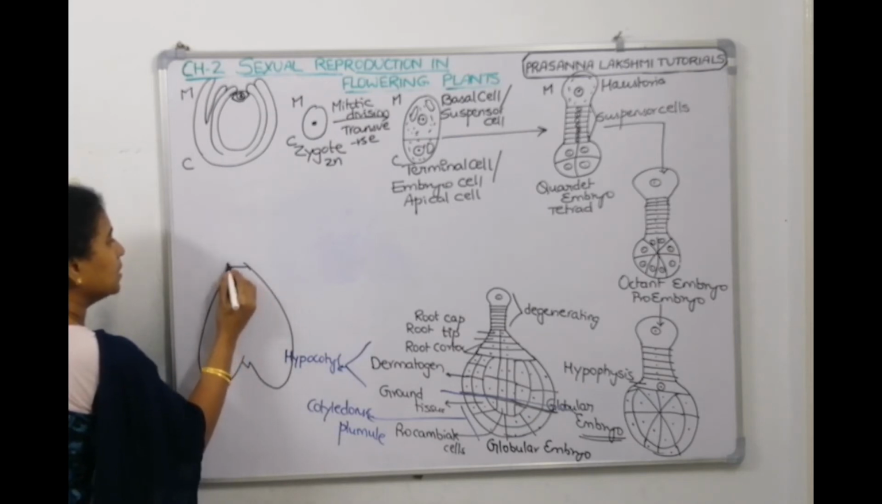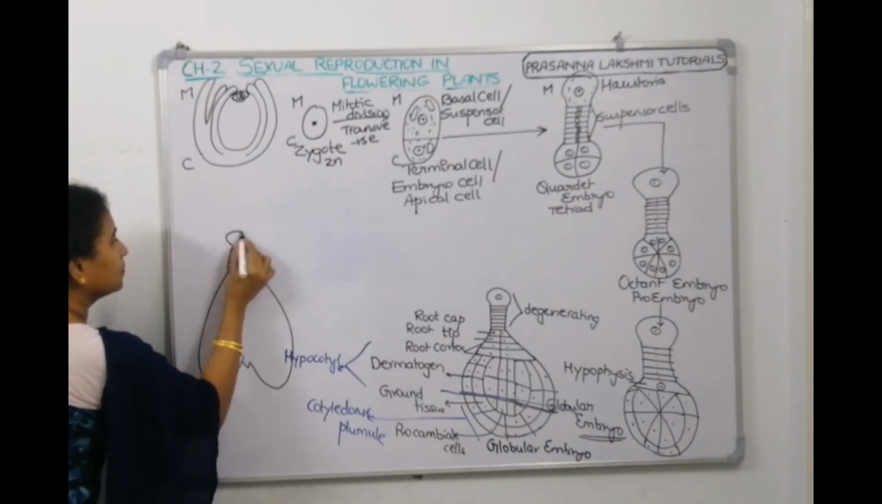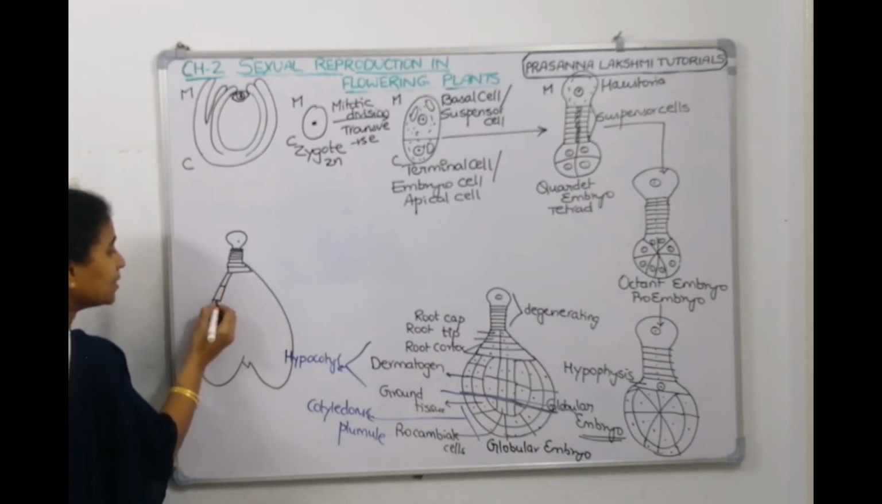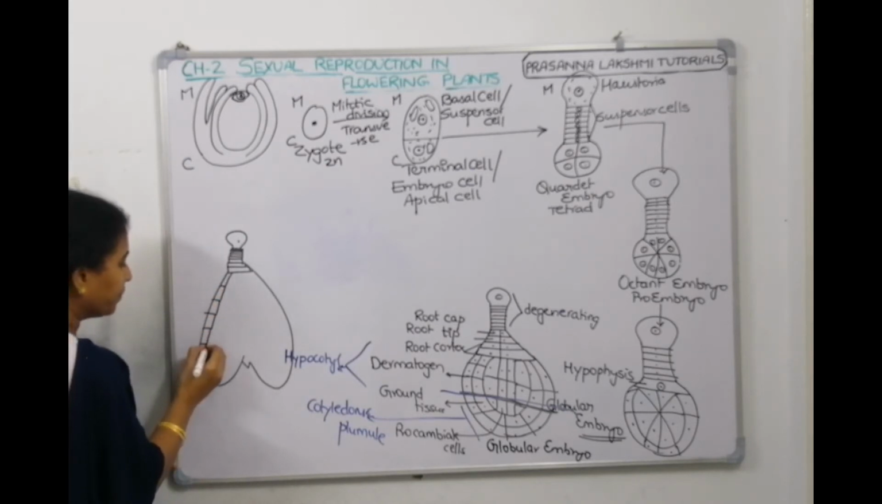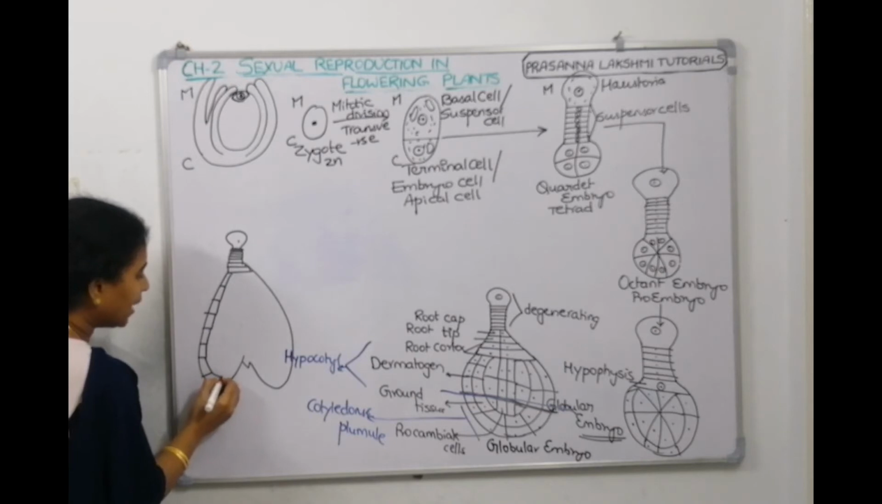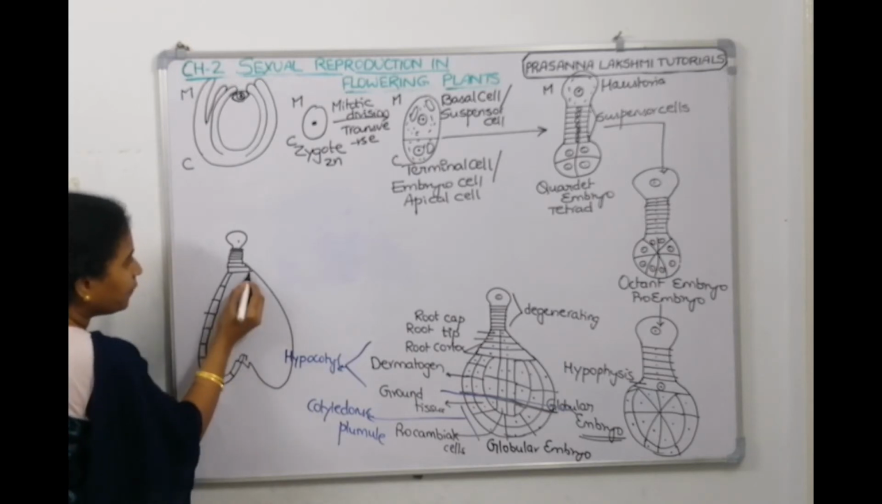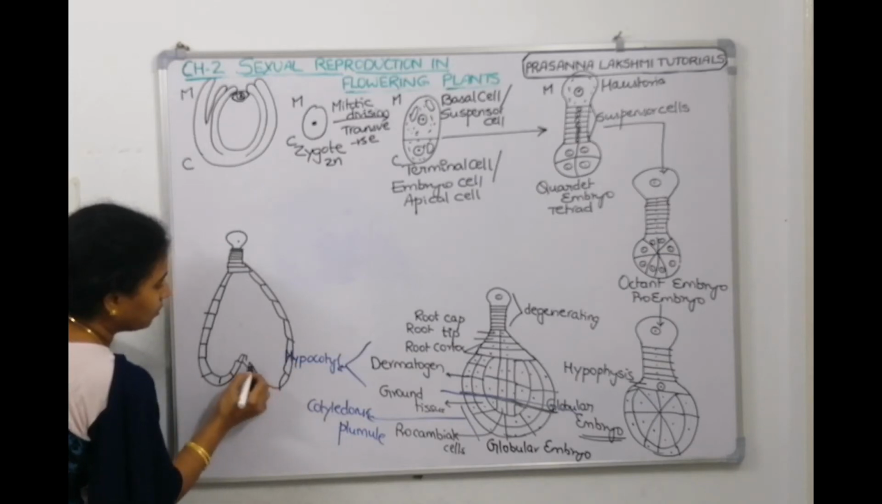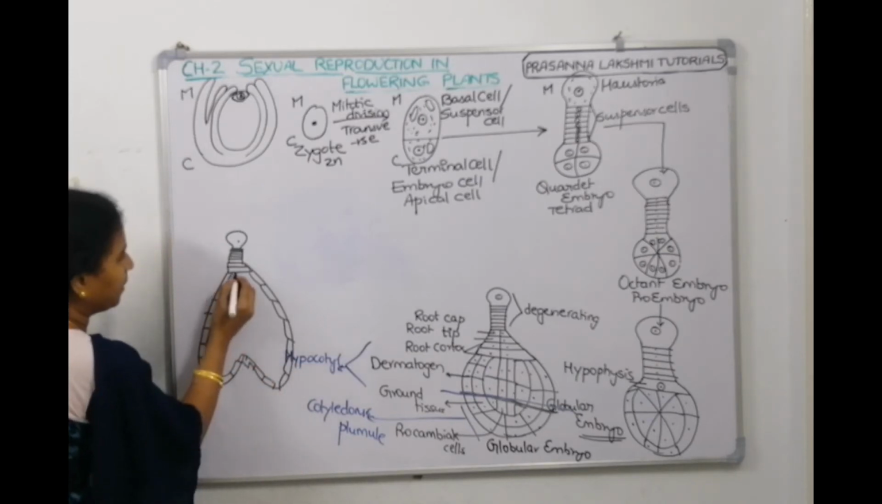The suspensor cells are decreasing in size. Haustorial cells, and this is a characteristic feature of dicot embryo. Heart-shaped embryo, we can't find it in monocot. If you find a heart-shaped embryo, it means it is a characteristic of dicot only. It's a dicot embryo which is developing.